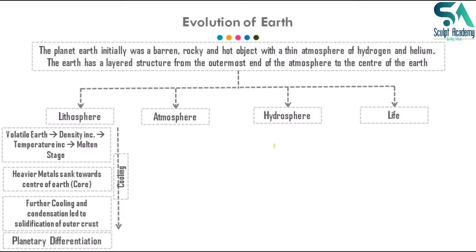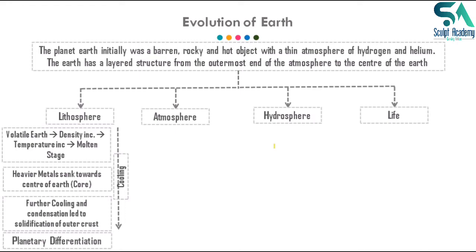We can understand this with an example: if you have a bucket full of water and you drop a piece of iron, which has higher density than water, the iron will sink to the bottom. The same thing happened, the heavier bodies sank towards the center of the Earth.